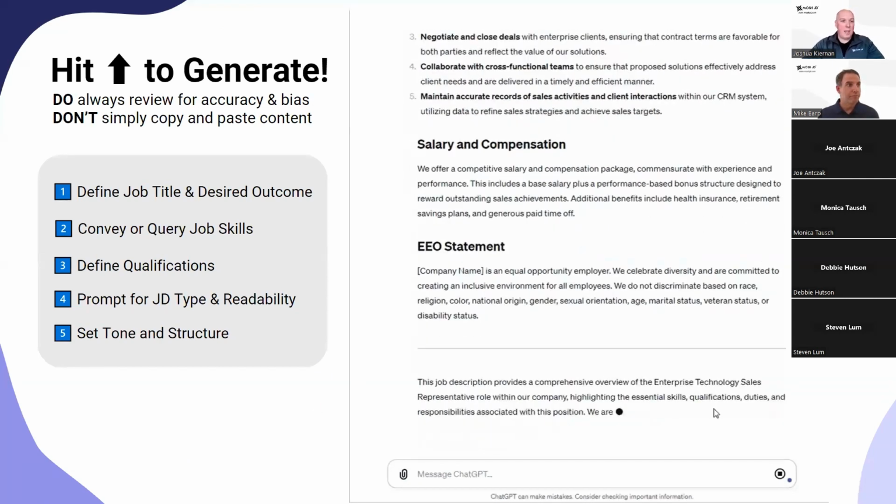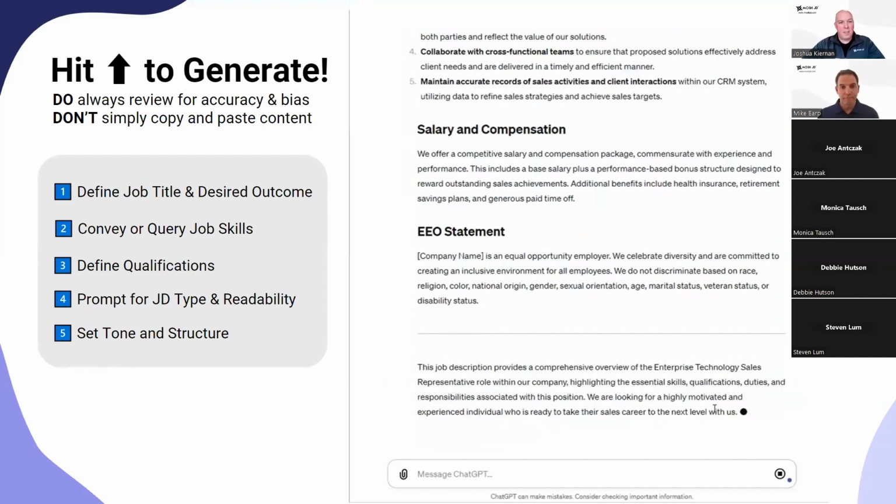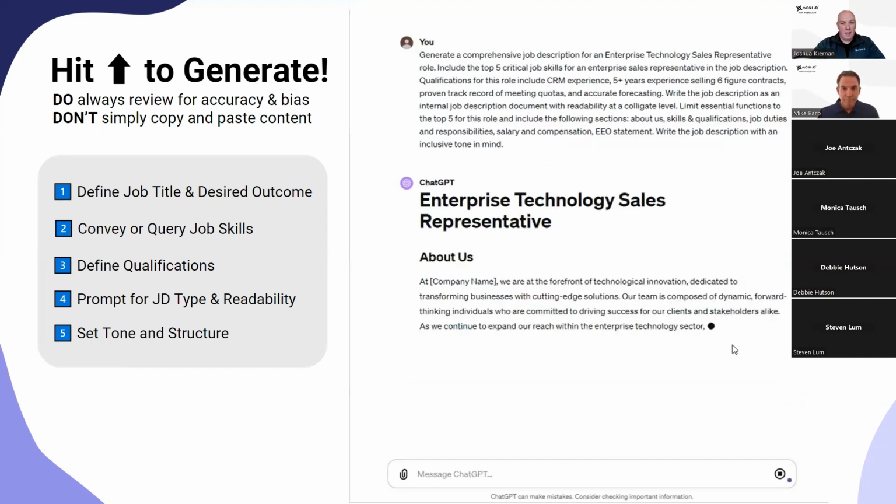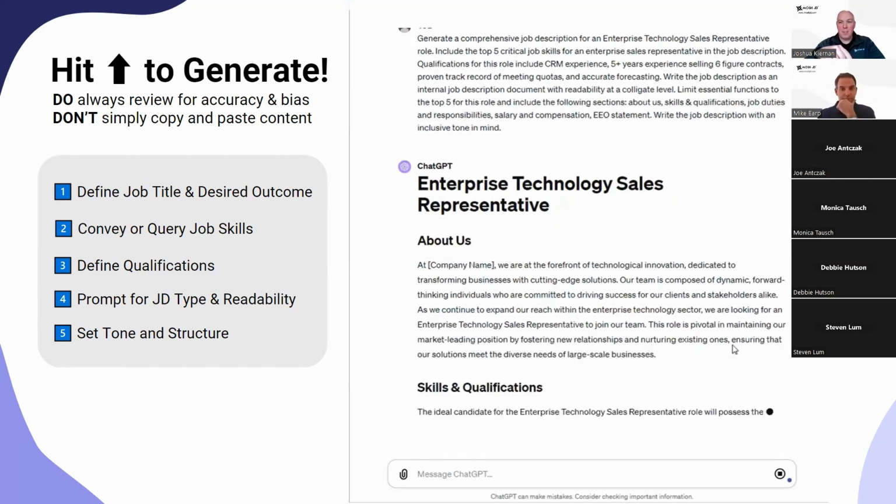All right, so once you're ready, just hit the arrow to generate the job description. And as you can see here in the GIF that I put on the screen, I've used the exact prompt in the example, and ChatGPT is now writing an enterprise technology sales rep job description.